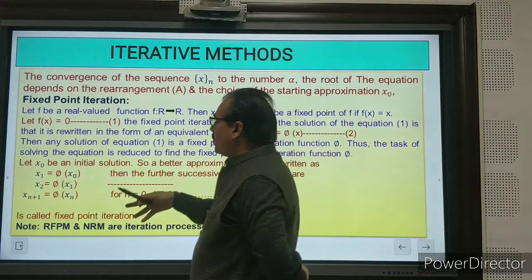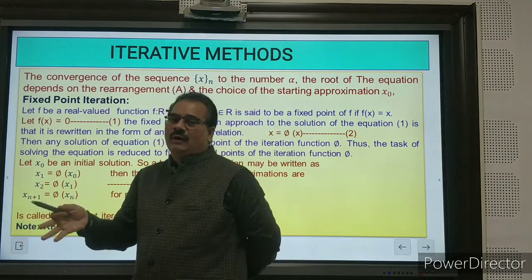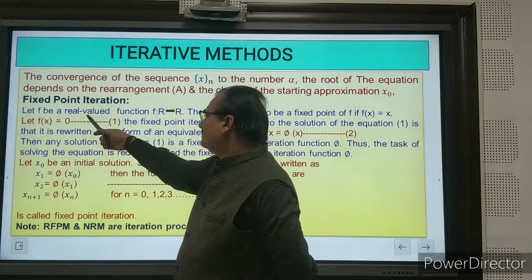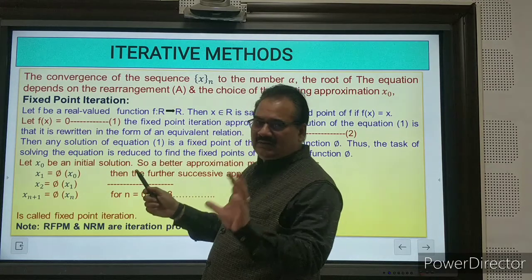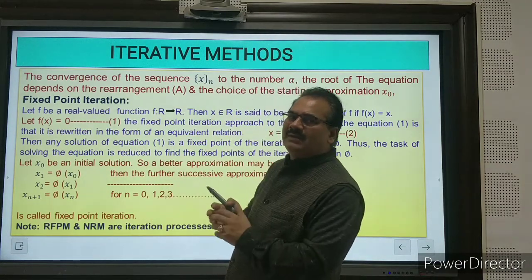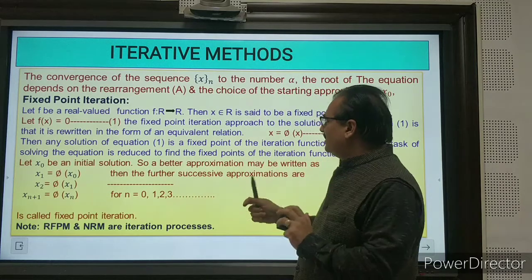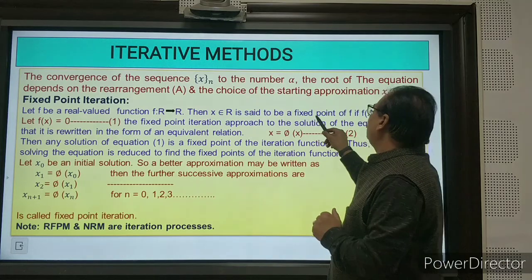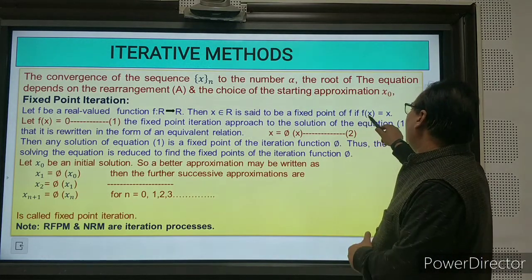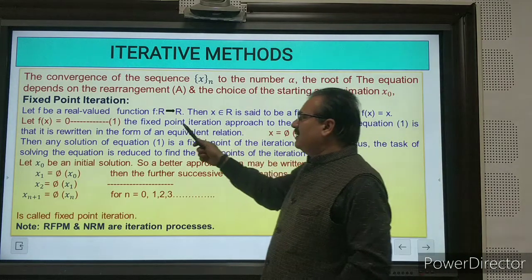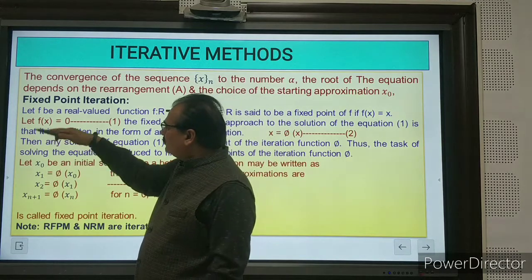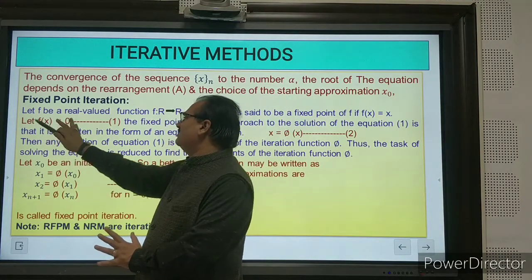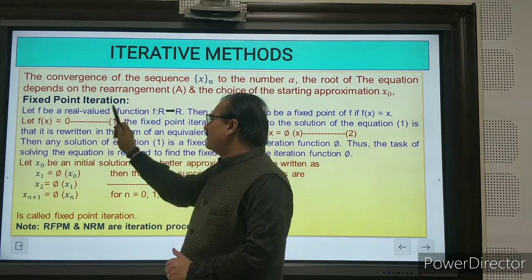So what is the fixed point iteration? How will we move with the initial values? It is already elaborated in these lines. Let f be a real valued function; this should be the environment to apply the iteration method. If f is a real valued function, then x belonging to R is said to be a fixed point of f if f(x) = x. What should be your assumption? You can assume f(x) = 0, and this may be equation number 1.